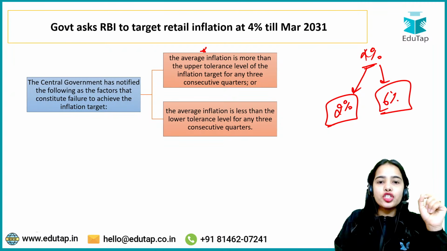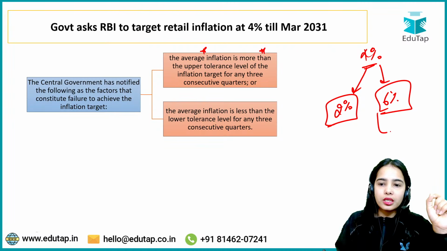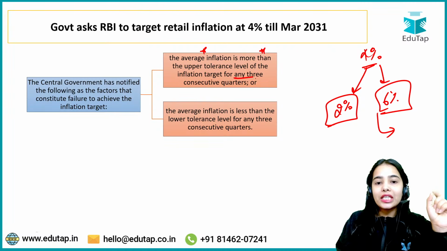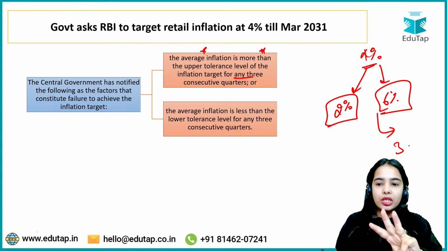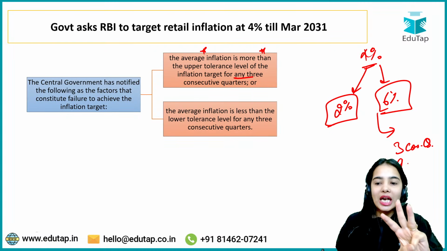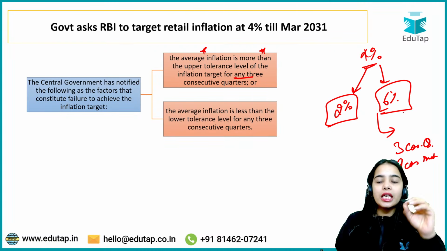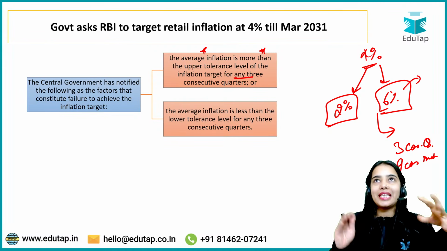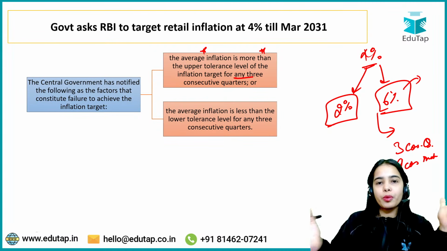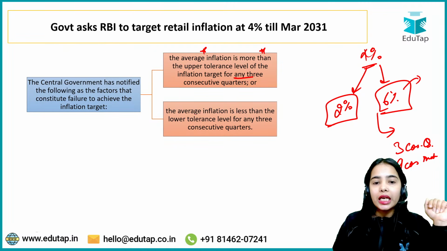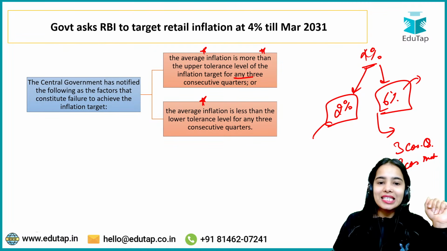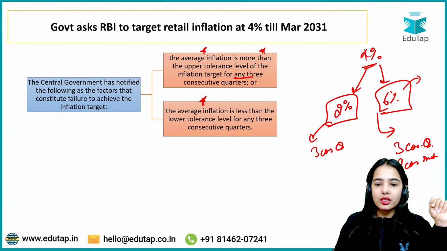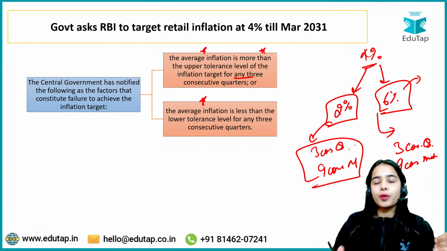So let's say the average inflation is more than 6% for any 3 consecutive quarters, that is, for 9 consecutive months. If the inflation is above 6%, then we will say that the Monetary Policy Committee of the RBI has failed. If the average inflation is less than 2%, the lower tolerance level, for any 3 consecutive quarters, for 9 consecutive months, then we can say the Monetary Policy Committee of the RBI has failed. So this is the criteria for failure.